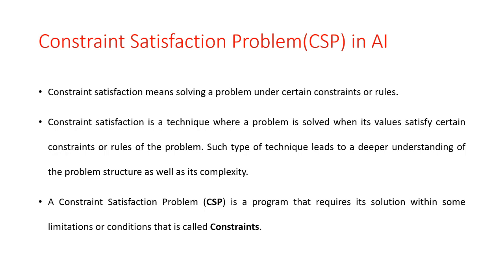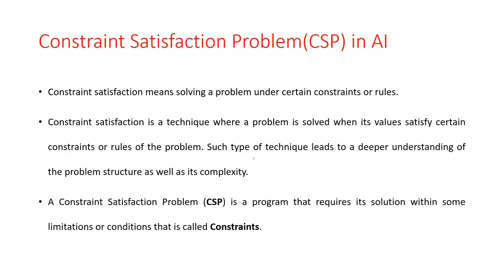In this section we will discuss another type of problem solving technique known as constraint satisfaction. As the name suggests, constraint satisfaction means solving the problem under certain constraints or rules. Constraint satisfaction is a technique where a problem is solved when its values satisfy certain constraints or rules of the problem.